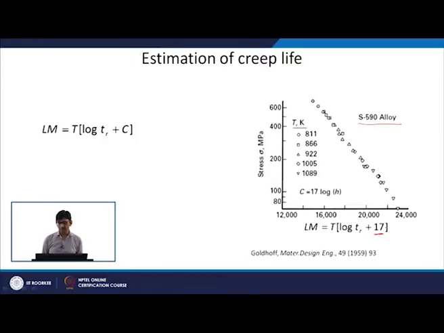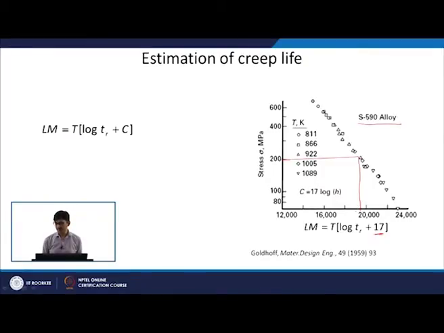Now, if I know that my material is going to be exposed to this stress, for example 200, then I can find out what the Larsen-Miller parameter will be at that stress.